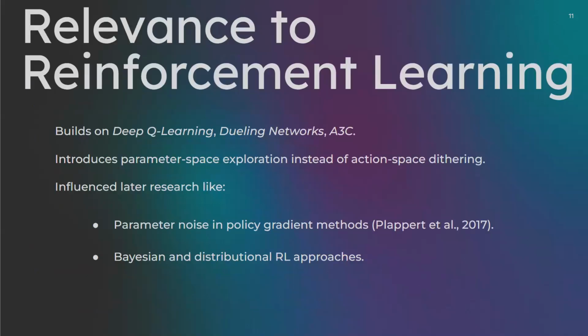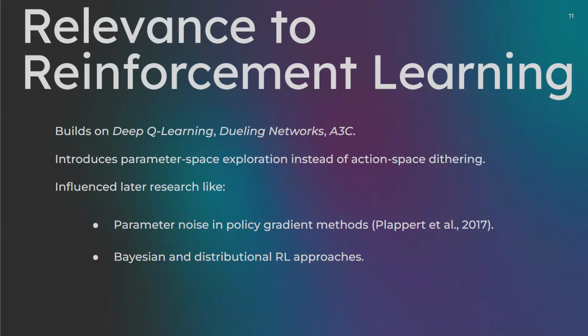This research directly connects to core reinforcement learning methods such as deep Q-learning, dueling networks, and A3C. NoisyNet shifts exploration from the action space, where agents randomly take actions, to the parameter space, where the agent's internal weights change slightly to create consistent, self-aware exploration, meaning that exploration becomes part of the learning process itself, rather than separate and manual tuning.